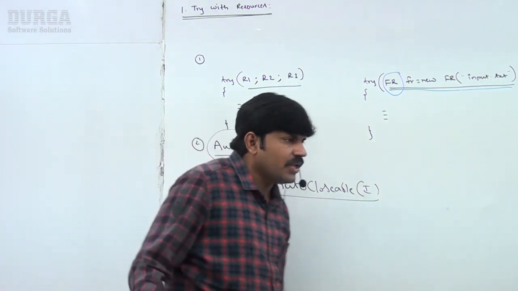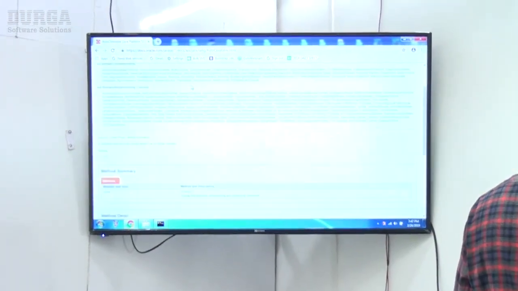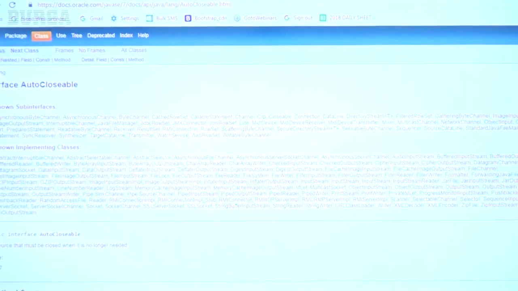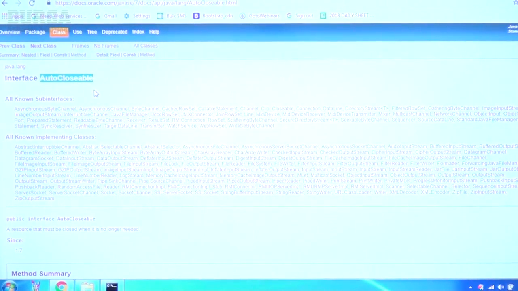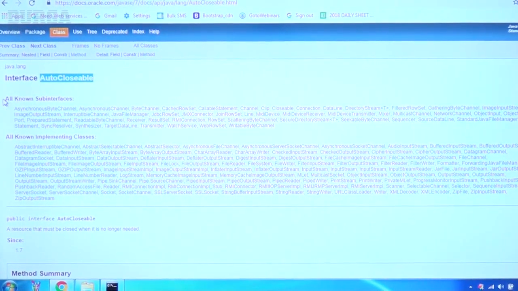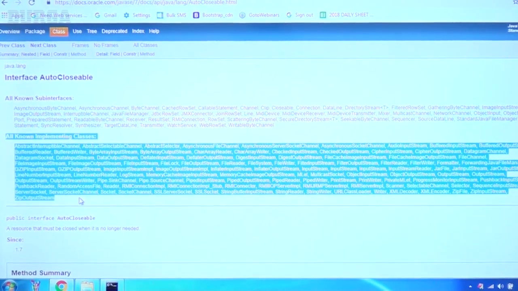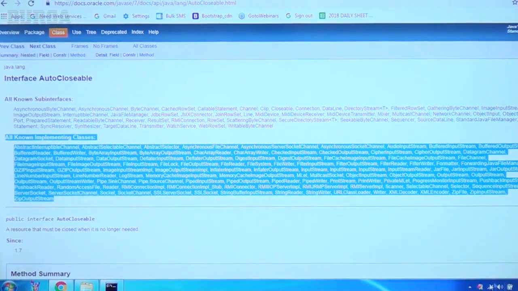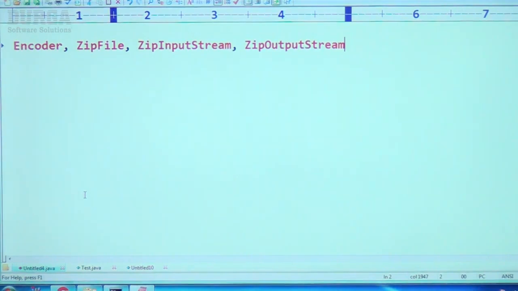Sir, observe a bit very carefully in the API. Have a look once. This is the API, the java.lang interface AutoCloseable. Okay, this is the interface. All known sub-interfaces, all known implementing classes. If you observe how many implementation classes are there, let me copy paste here. Observe a bit very carefully about all these resources.